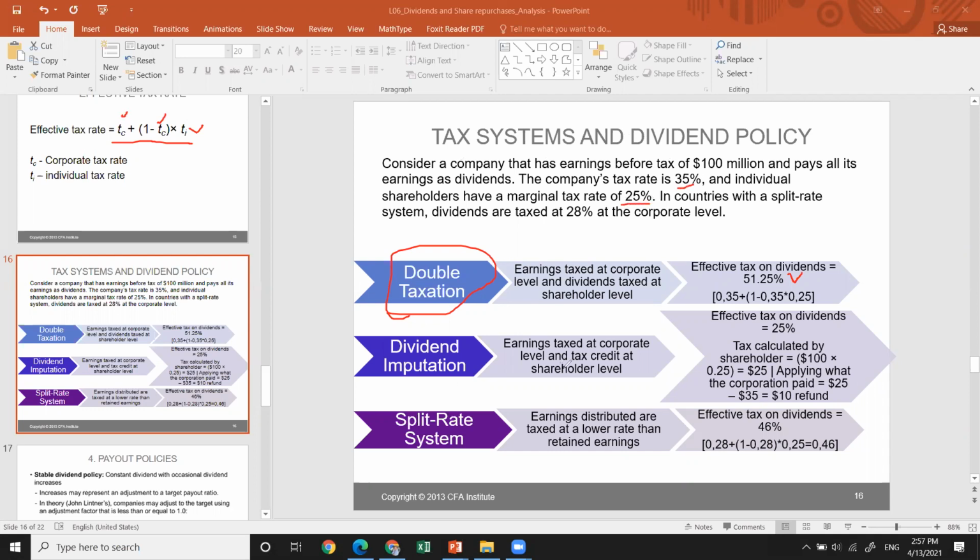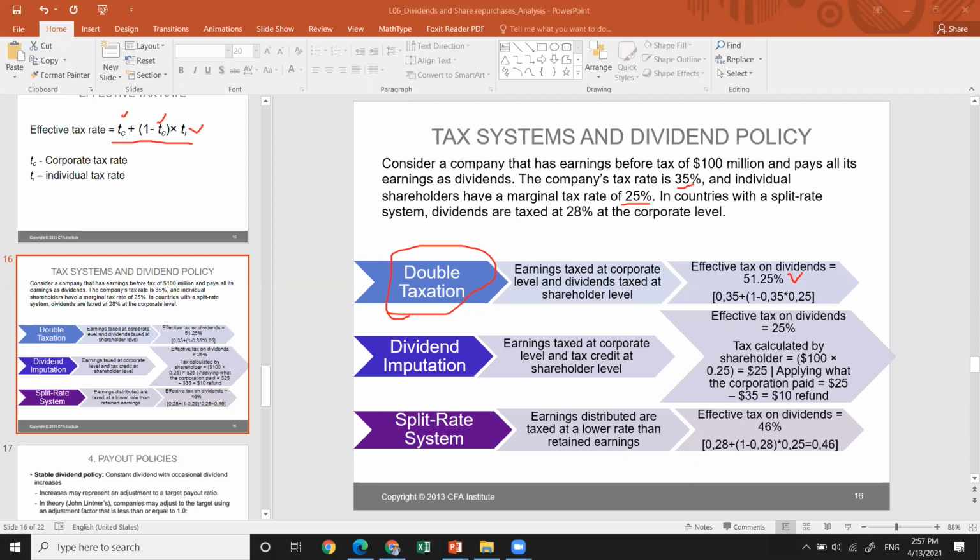Dividend imputation is an earnings tax at the corporate level and a tax credit at the shareholder level. Sometimes the government gives you a subsidy, refunding you the money. Like, we have $100 million of earnings on hand.